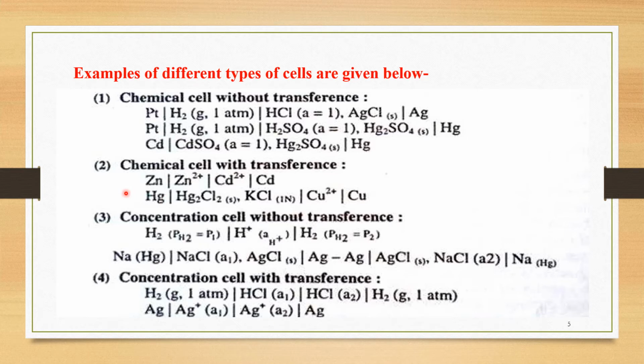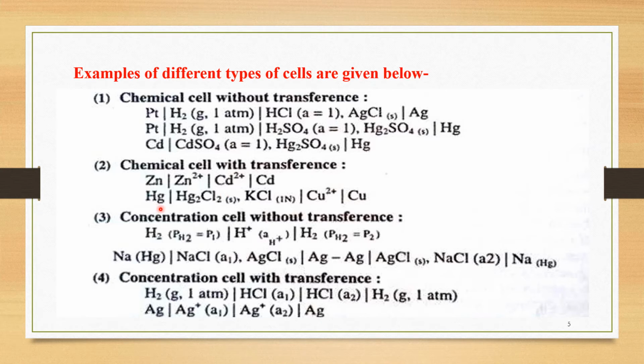The second important type is chemical cell with transference. Two important examples of the cell are given here. The first one is Zn | Zn2+. Here transference is there, shown by the vertical line, that's why it is Zn2+ and Cd2+. That is, we can say it may be zinc sulfate and cadmium sulfate. These two are separated by a vertical line, and at the last Cd2+ | Cd. So this is an important example of chemical cell with transference.